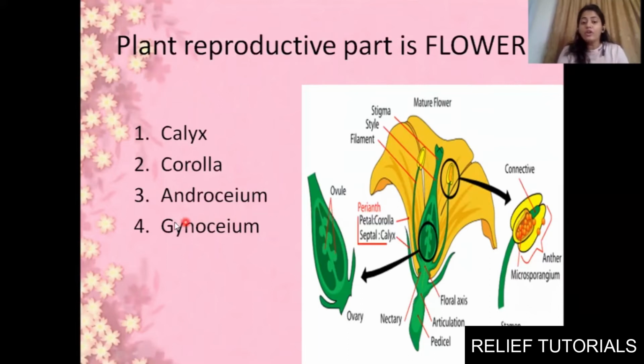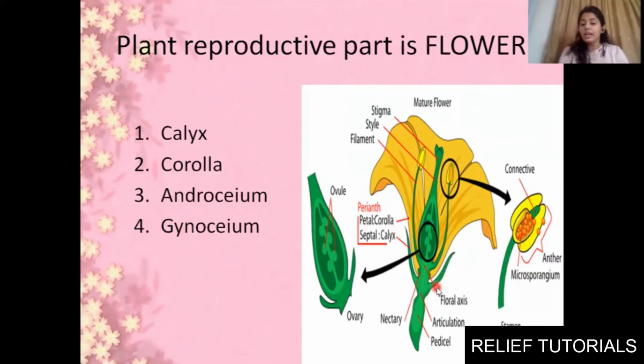Okay, andro means male, gynoecium means female. Gyno means female. You know the doctors for females are named as gynecologist, right? So it is related to female, right? Same way, androecium for male. Clear? Parts, we have 4 parts.